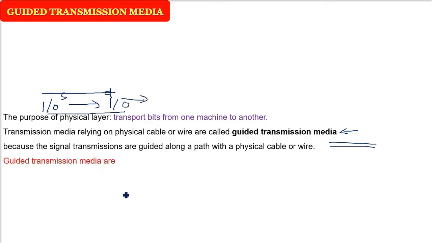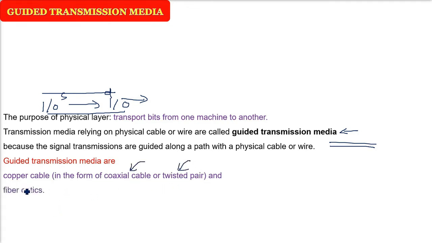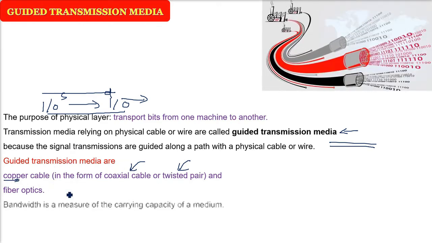So this guided transmission media will be copper cable. It can be in the form of coaxial cable, the twisted pair, or it can be fiber optics. Fiber optics will use glass. We'll talk about the technology behind fiber optics. In coaxial cable and twisted pair, the central part is copper cable. It's a very good conductor of the signals and the channel is very good.